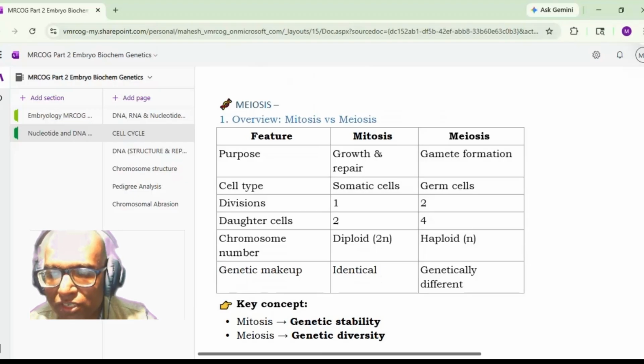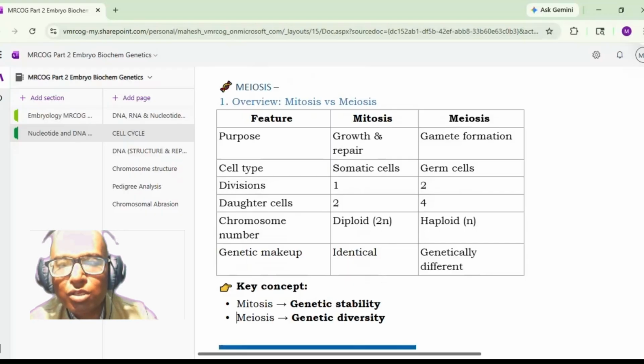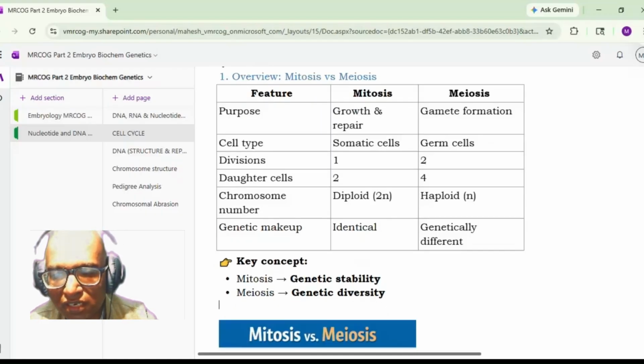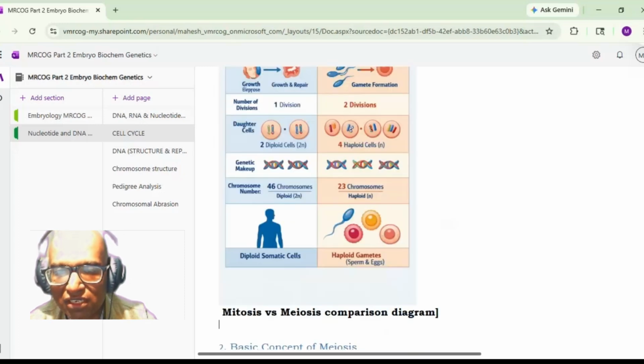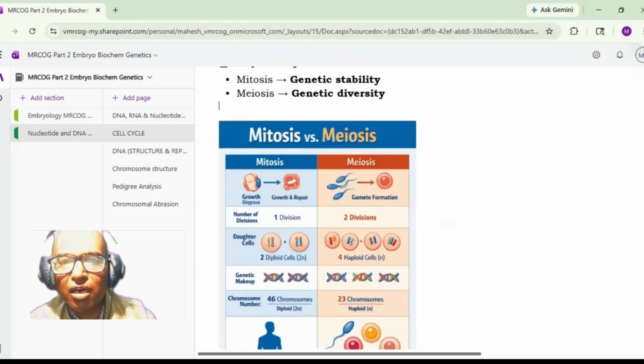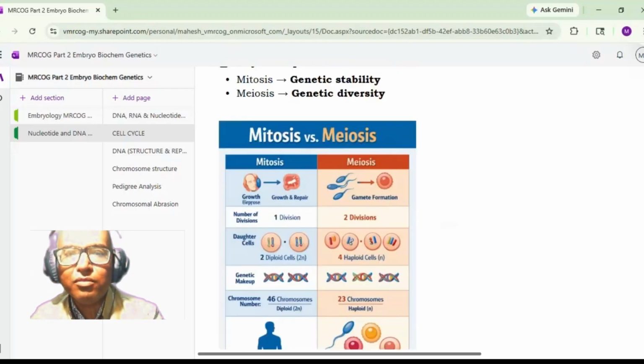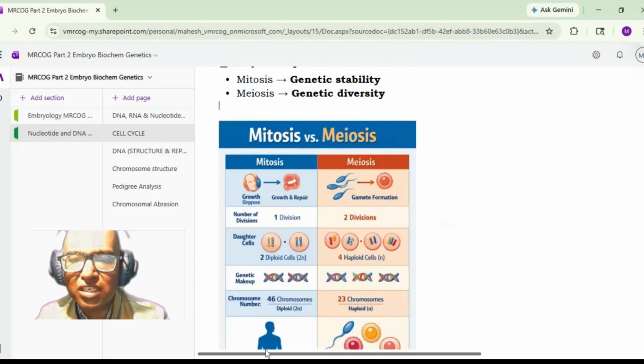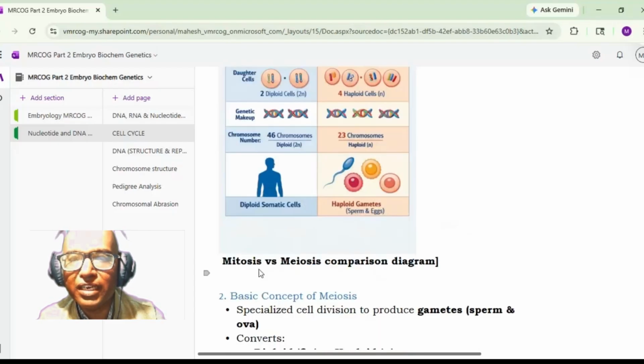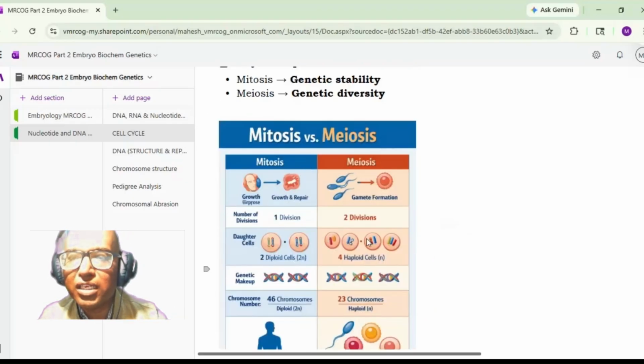Okay, this is the key feature of the meiosis, and there is always one question either on mitosis or meiosis, mainly on the meiosis. So mitosis is concerned mainly with genetic stability because the same genetic makeup is there, while in meiosis there is genetic diversity. So same thing is shown here, that this mitosis is concerned with the growth and development, and you get two cells which are diploid in nature at the end. Here you get two cells, while in meiosis it is a reduction division.